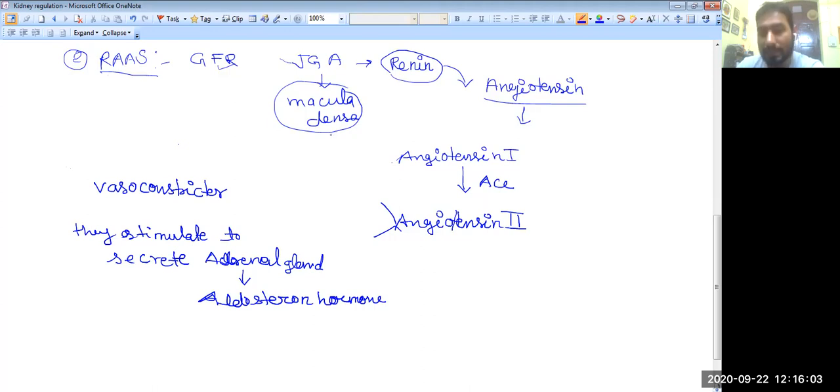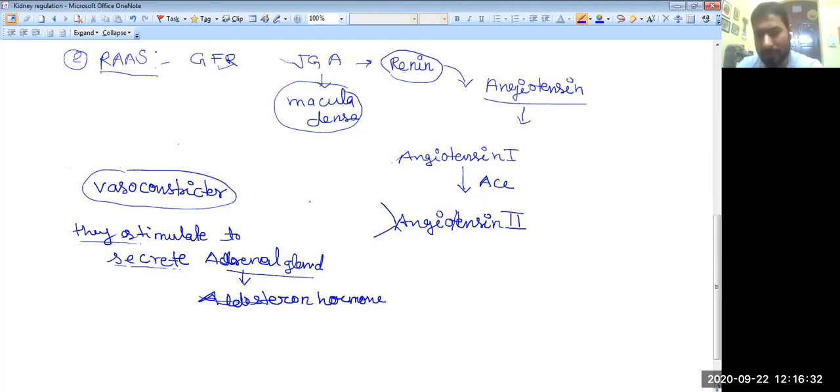This angiotensin is converted into angiotensin I, and with the help of the angiotensin converting enzyme, it is then converted into angiotensin II. Angiotensin II acts in two different ways. First, it acts as a vasoconstrictor, and second, it triggers the secretion of the aldosterone hormone from the adrenal gland.